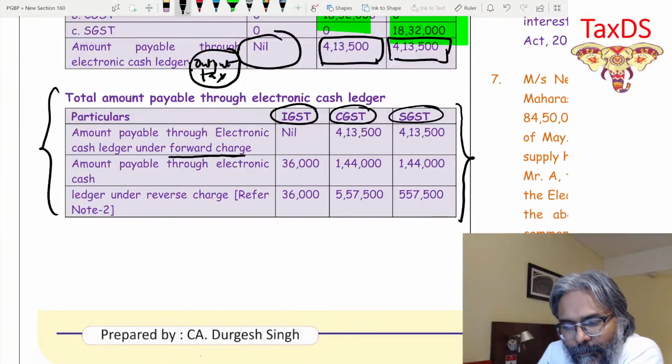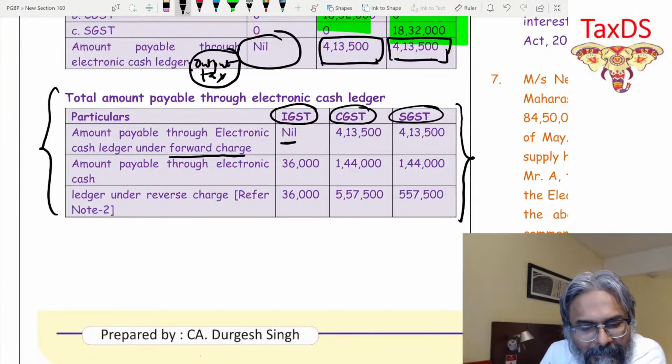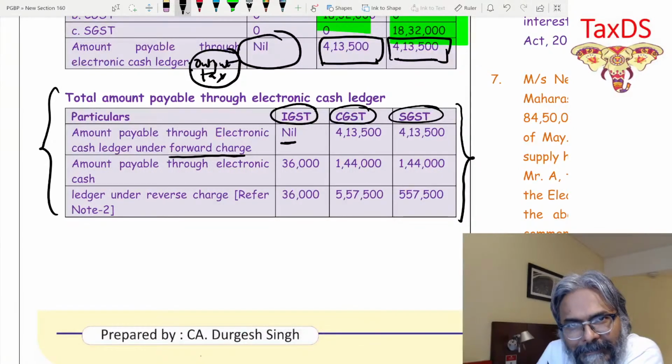CGST is 4,13,500 and SGST is 4,13,500. This is the amount that I'm going to pay through ECL, my electronic cash ledger.